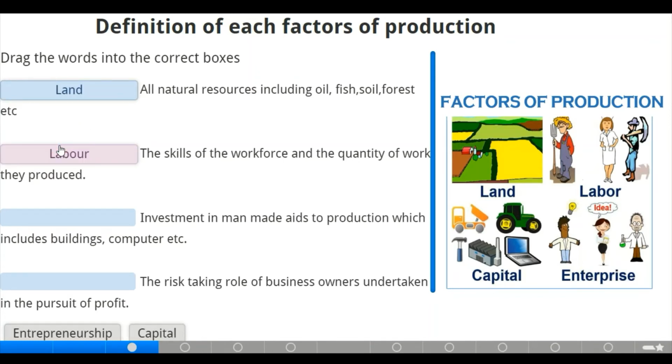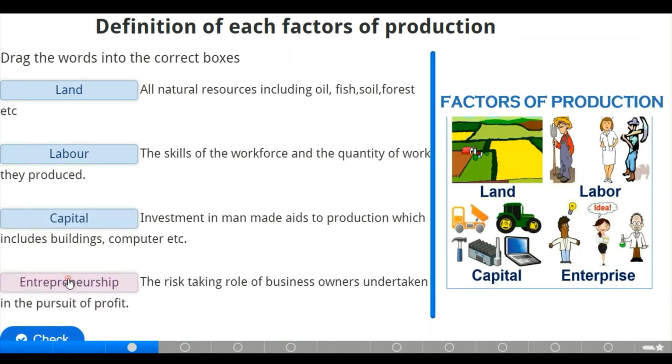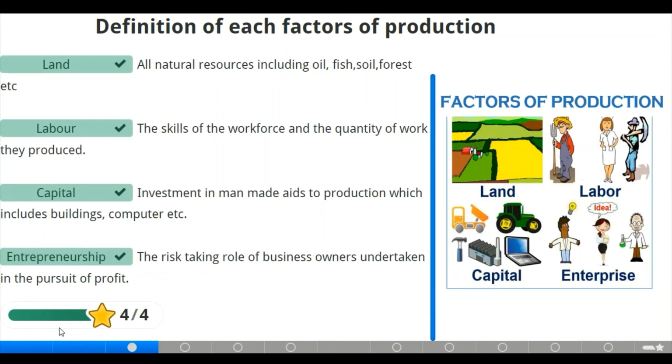Now the third one says investment in man-made aids to production, which include buildings, computers. I know that one is here right in front of us. We have capital. Now the last one should be the risk-taking role, which is entrepreneurship. Let's check. Wow, amazing.